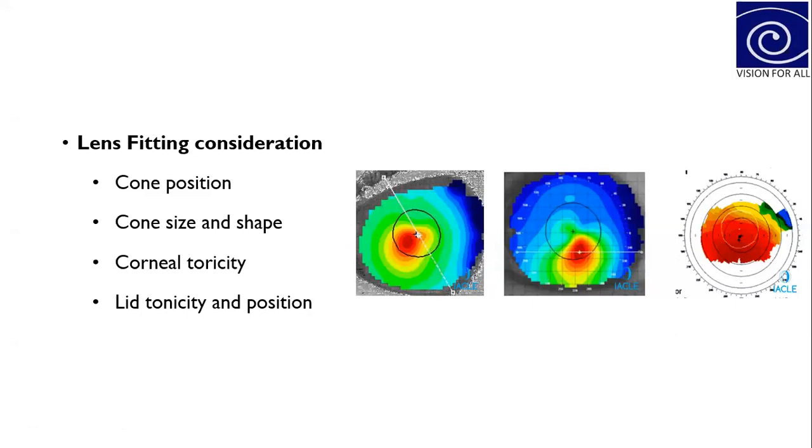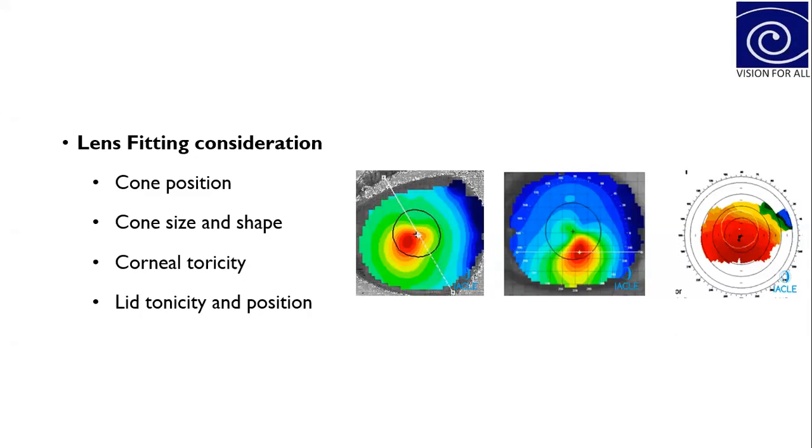You also need to take into account the corneal toricity, which helps in determining both the vertex power and the base curve of the lenses. And the lid tonicity and its position also help in determining the diameter of the lenses, because if the palpebral fissure height for a patient is smaller, then that patient will require a smaller diameter of lenses. So the lid position and lid tonicity are very important in deciding the diameter of the contact lenses.